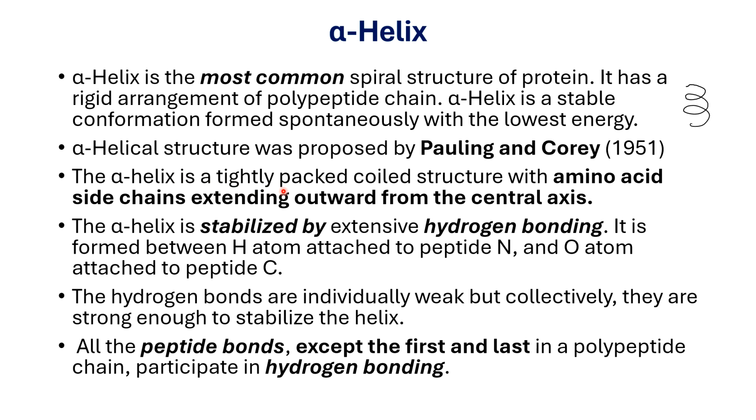Alpha helix is a tightly packed coil structure and amino acid side chains extend outwards from the central axis. And this structure is stabilized by extensive hydrogen bonding. Now all the peptide bonds except the first and the last in a polypeptide chain participate in hydrogen bonding. Let's now look into the structure of alpha helix.